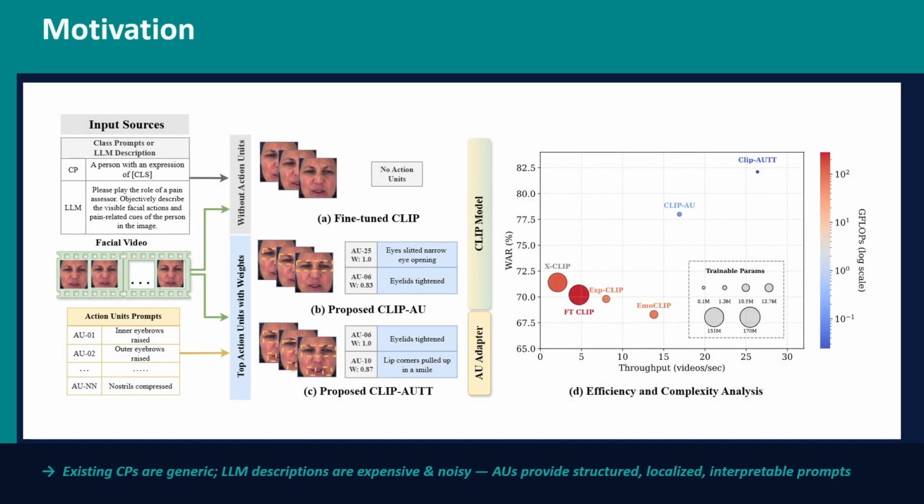So a class prompt describes only the overall emotion, such as a person with an expression of pain or stress, while LLM descriptions can be richer, but they are noisy and computationally expensive. So instead, we use action units, which describe localized facial muscle activations and provide structured, interpretable prompts for emotion recognition.